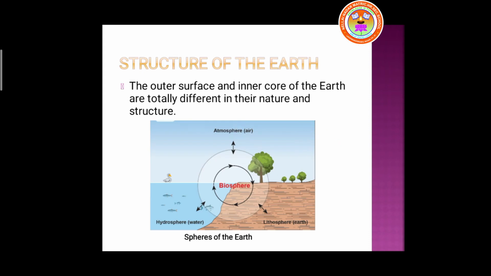Fourth one, slide number 4. Have a look at the structure of the Earth. The outer surface and inner core of the Earth are totally different in their nature and structure. In the Earth we have an inner core and also an outer surface, and both are totally different. Have a look at the spheres of the Earth, outer part. We have atmosphere, which we call air, hydrosphere, water, and lithosphere. These together make up the outer surface of the Earth.